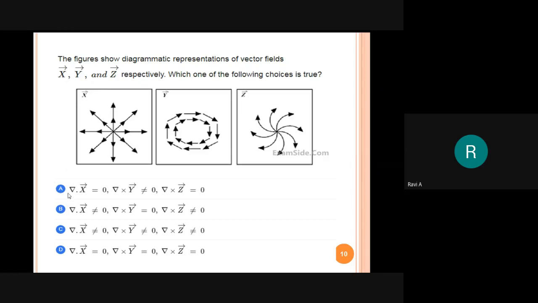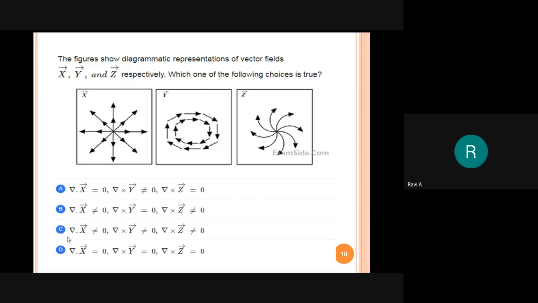See the first option, option A: that value is 0. So the first option definitely we do not have. See the last option, option D: del dot x is equal to 0. From the observation we can say del dot x has some value. So option A and option D are eliminated.